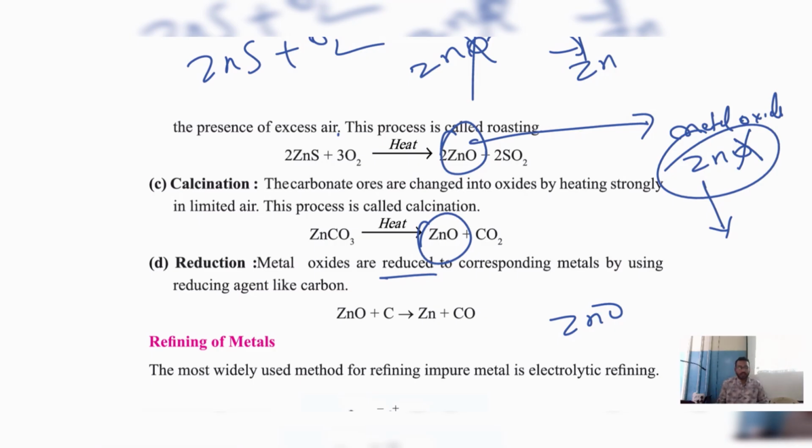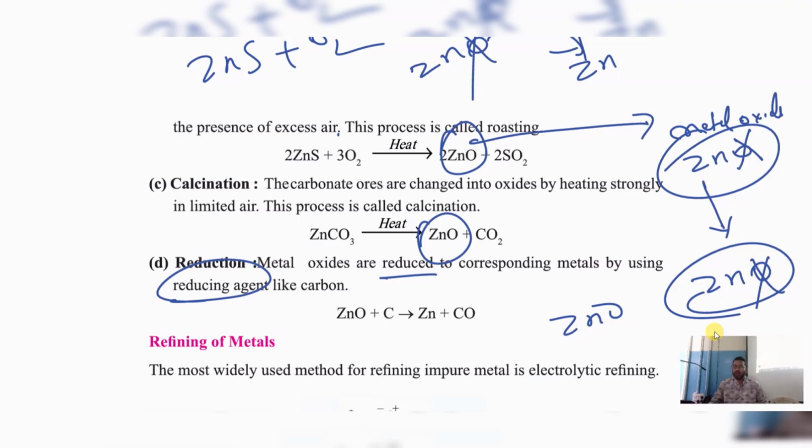Reduce to the corresponding metal by using a reducing agent. What is required? A reducing agent is needed. Zn has O with it. Now O, please leave me. He will not go.